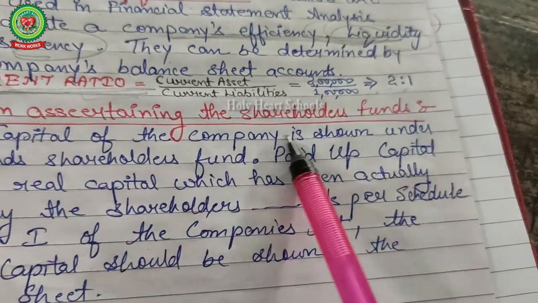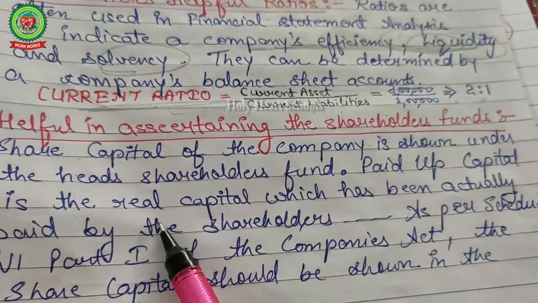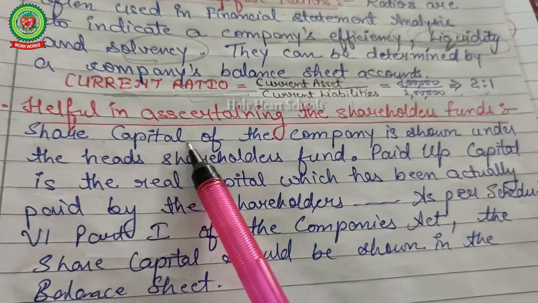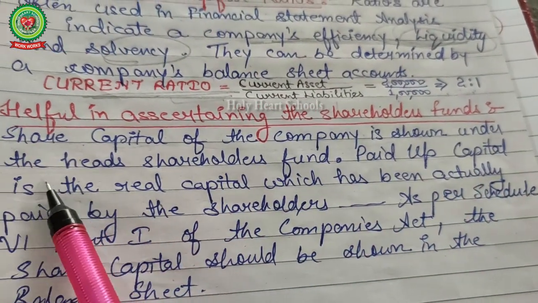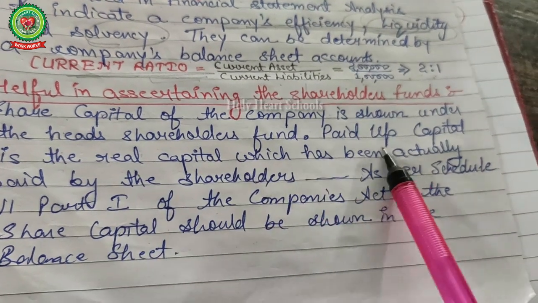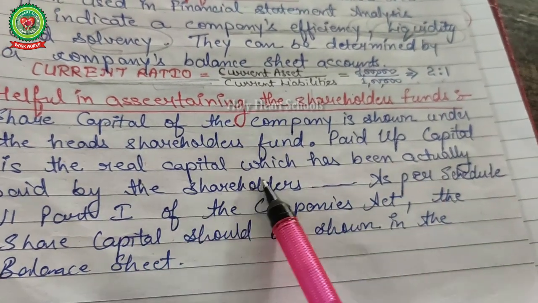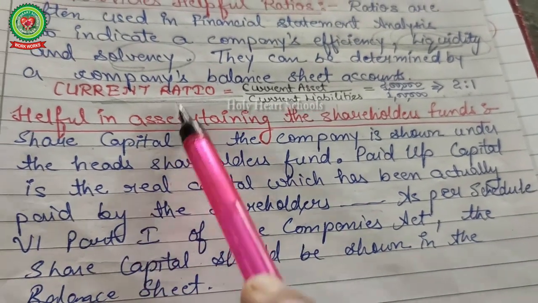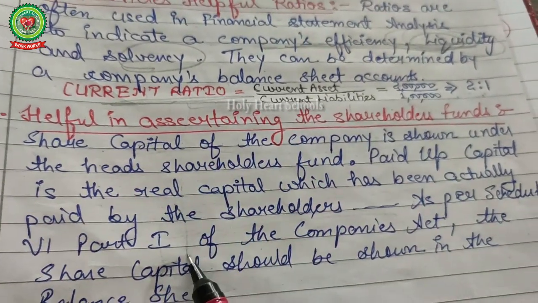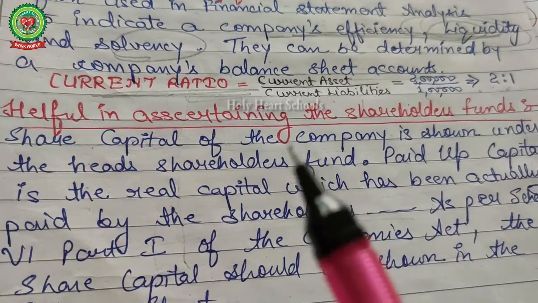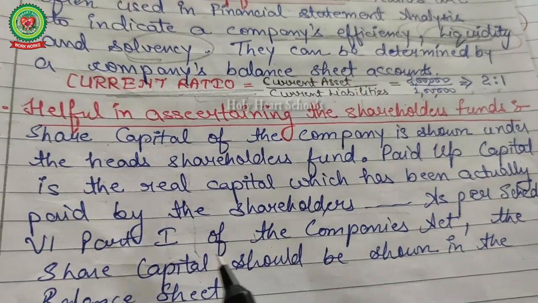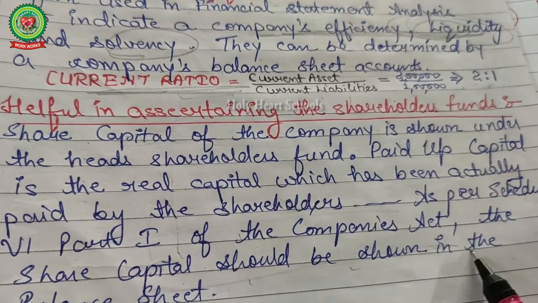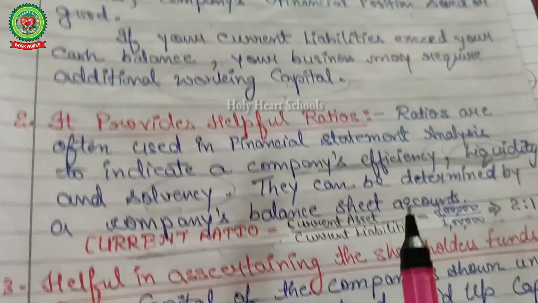Helpful in ascertaining the shareholders' fund. You can also find out the shareholders' funds value with the help of the balance sheet very easily. Share capital of the company is shown under the head shareholders' fund. Paid up capital is the real capital which has been actually paid by the shareholder. So you know that under the balance sheet, the main head provided is shareholders' fund. You can find out very easily with the help of the balance sheet the total amount of shareholder funds invested.